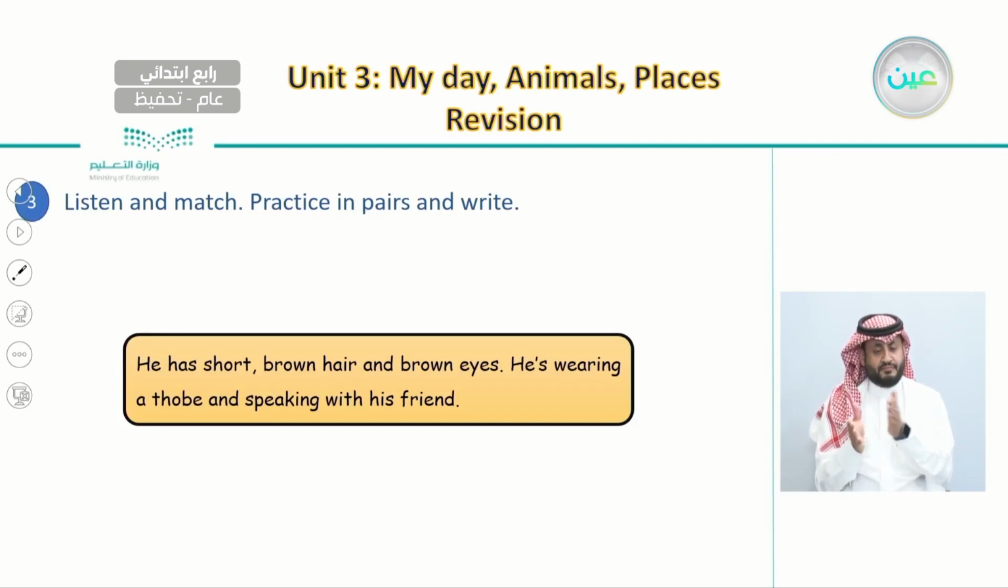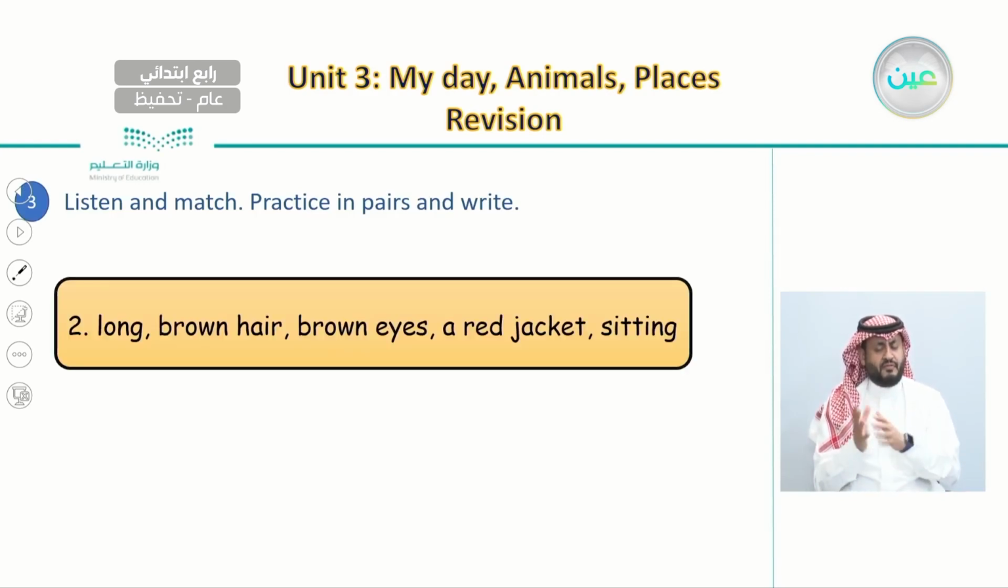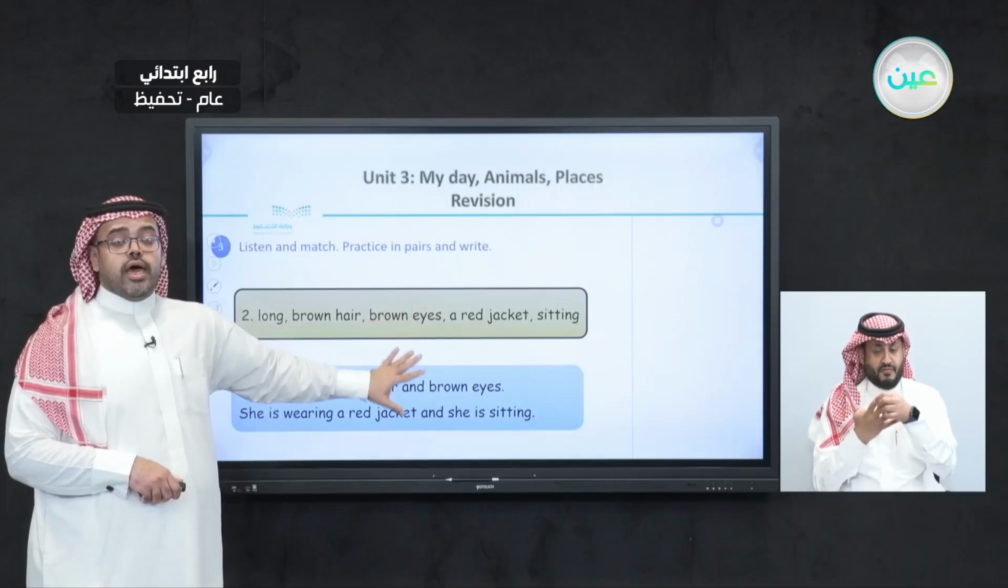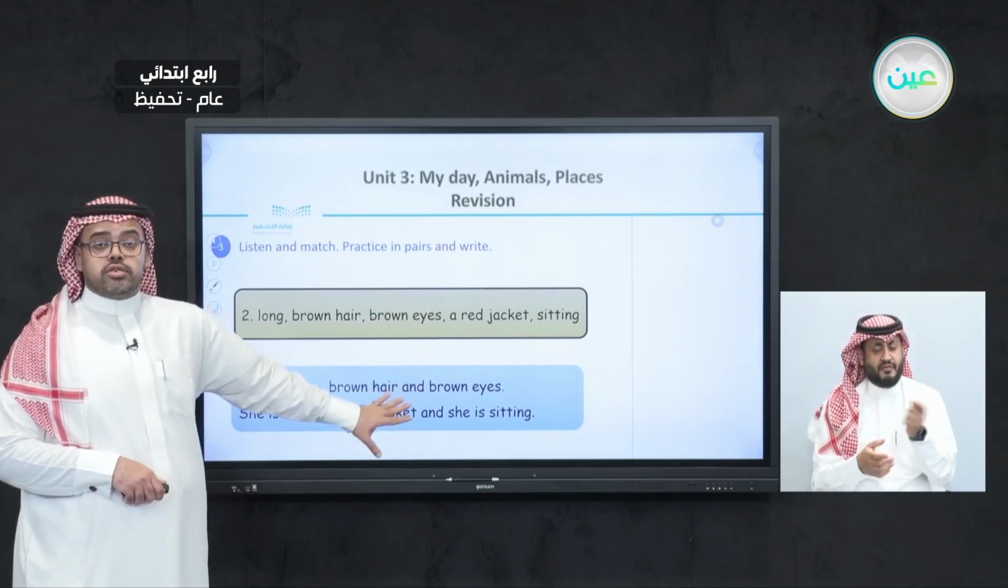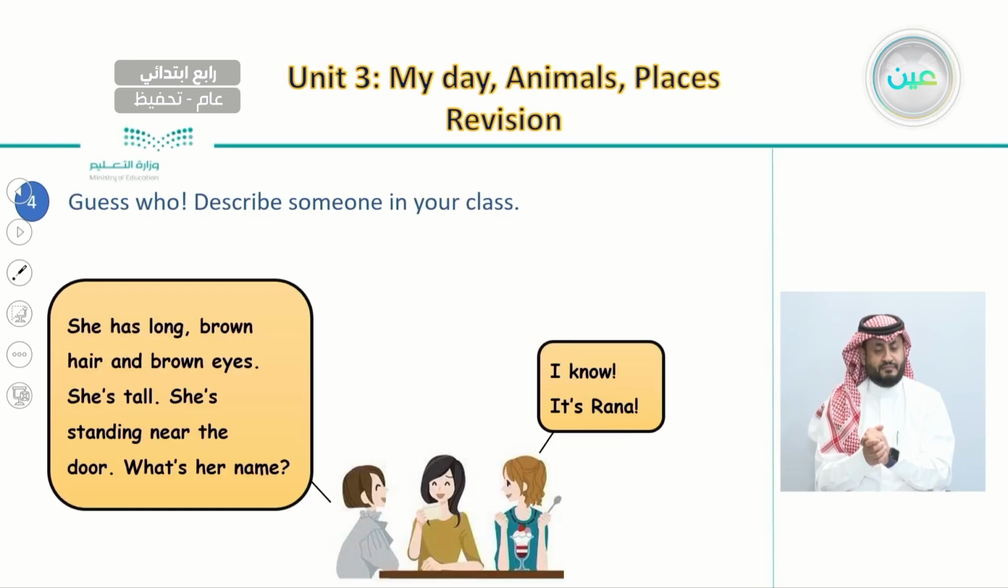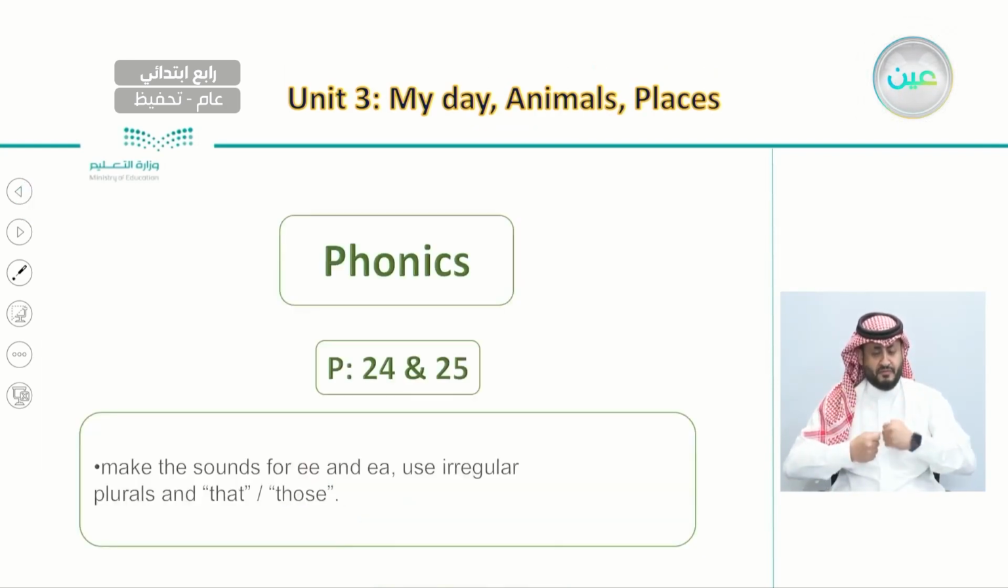And after this, we did listen and match to learn how to describe people. So we had to look at 4 different people, and also we wrote their descriptions here in these sentences. Also, he said that this will help us to describe someone, maybe in your class or in your family, by describing the hair, the long hair, the brown eyes, and also the clothes.